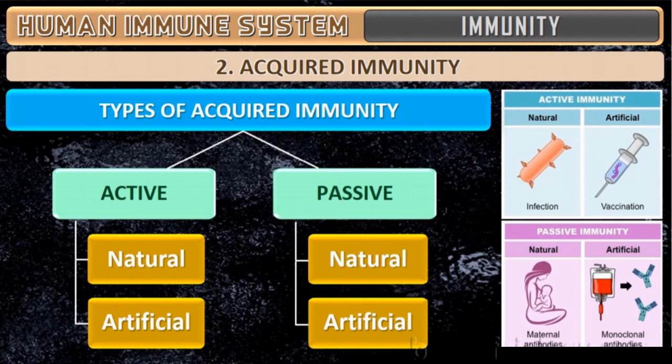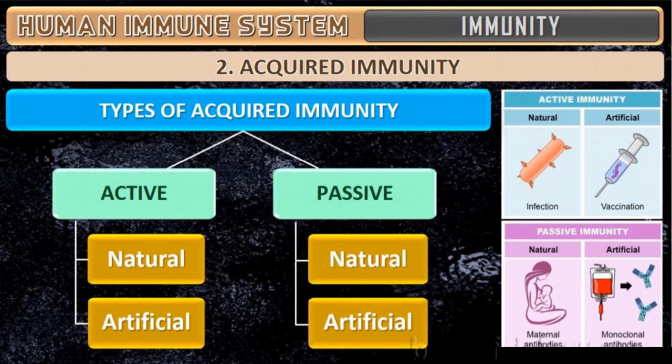Passive immunity again has two types, natural and artificial. In natural passive immunity, it is mother's milk. Mother's milk is given directly to the baby, and the antibody IgA protects the baby from pathogens. The baby cannot be given tablets or injections.